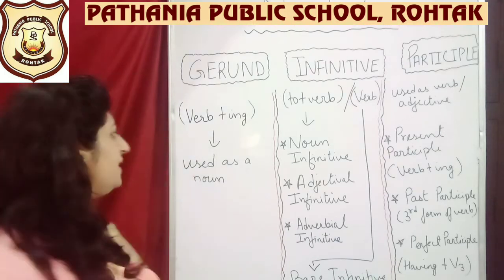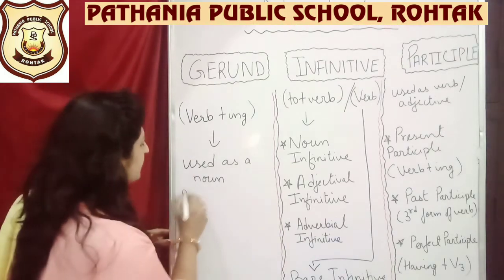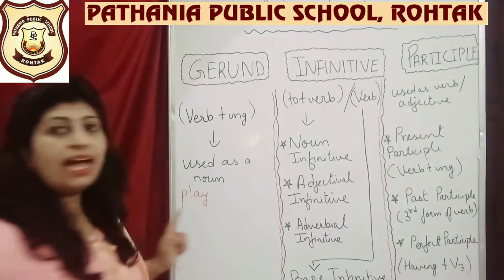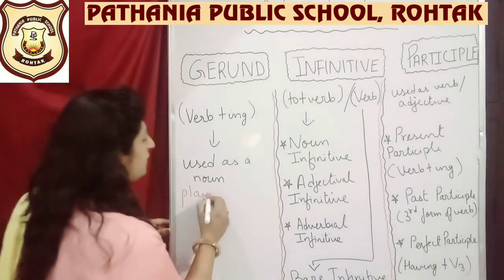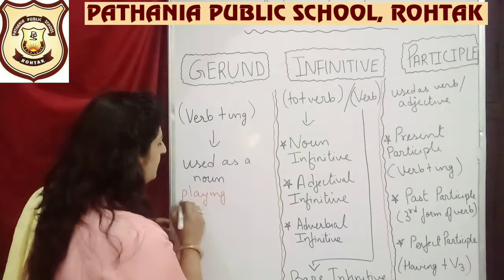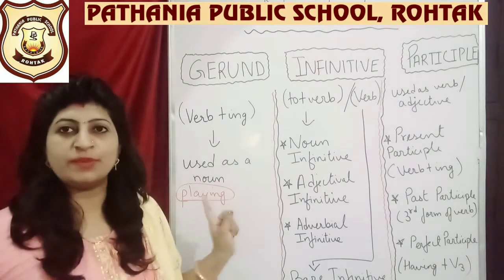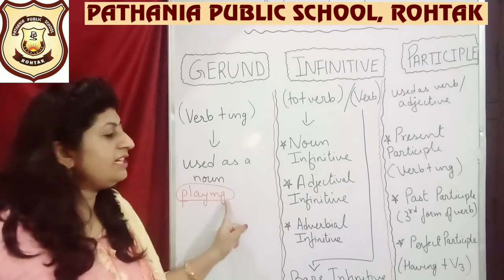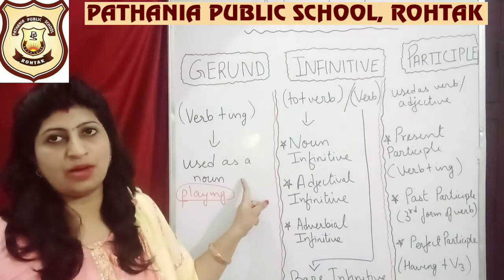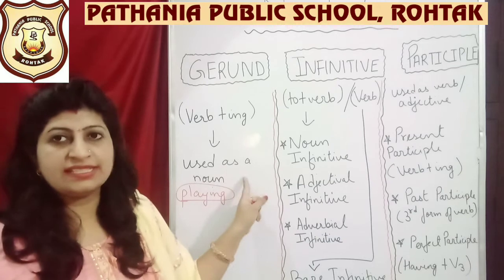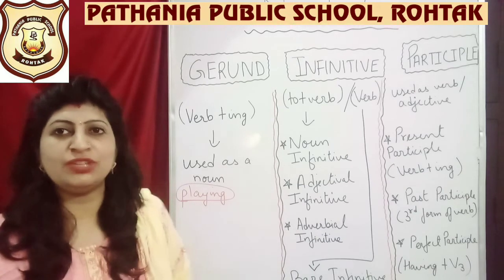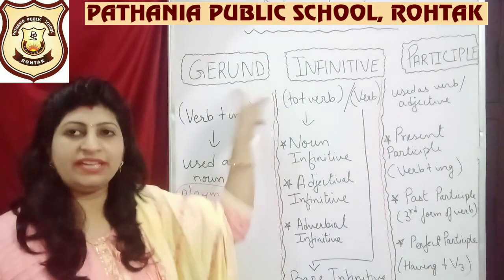For example, if my base verb is play, then I am using playing as a whole. And another thing for it to become a gerund is that it should function as a noun in the sentence. So this in detail I'll be discussing with you when I talk about the topic gerund.